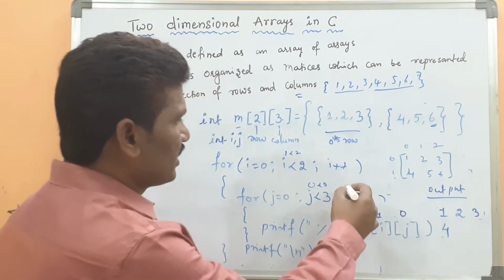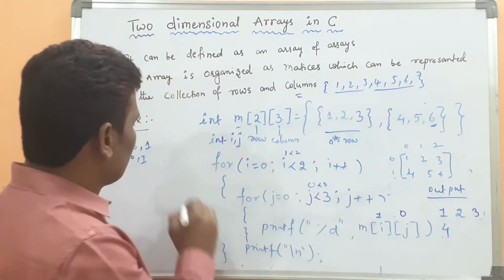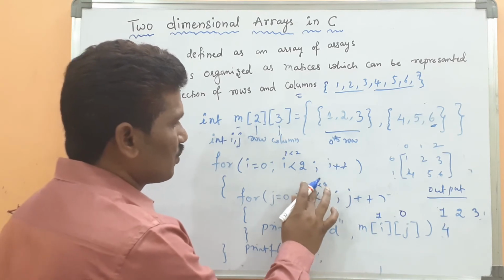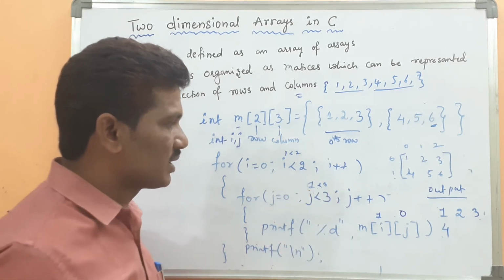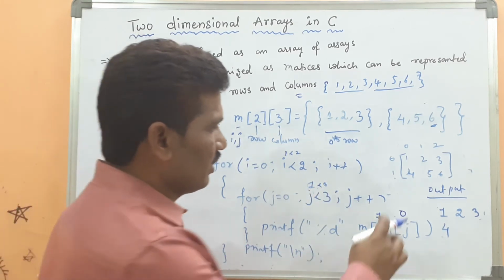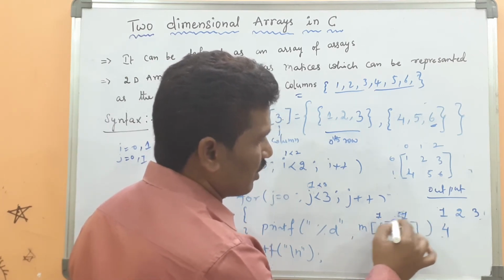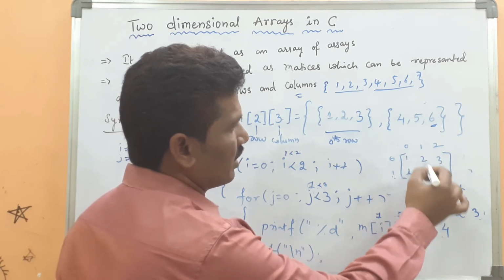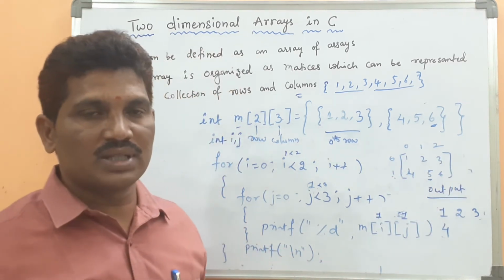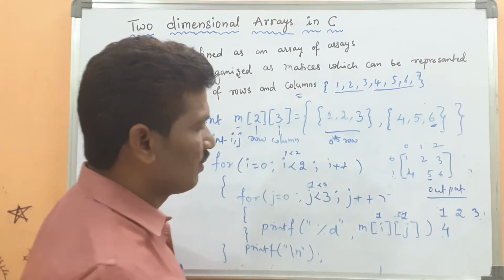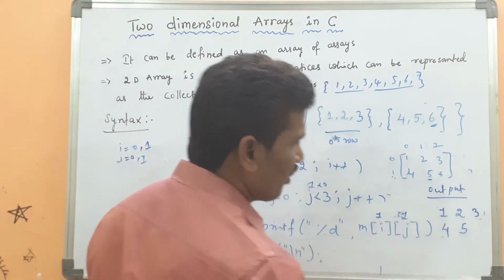Then j value is incremented by 1, j value becomes 1, because 1 less than 3 the condition is true. Then again m of 1, 1. What is the j value? 1. m of 1, 1, what is the value? 5.